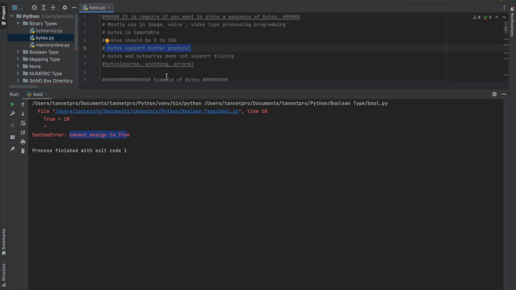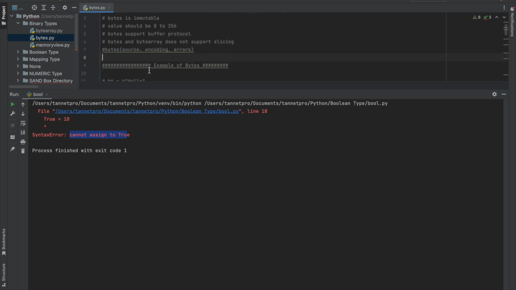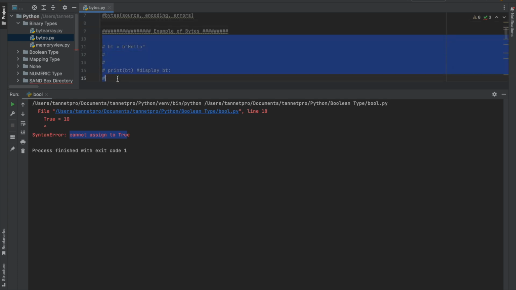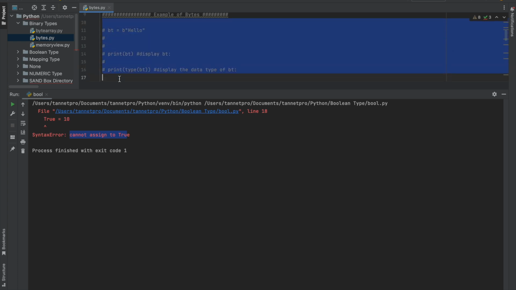Bytes and bytearray don't support slicing. What is slicing? I will try to explain in a separate video. One thing is important: bytes come with source, encoding, and errors. So let's understand one by one. We can check this.